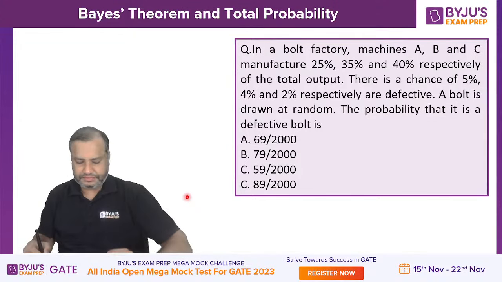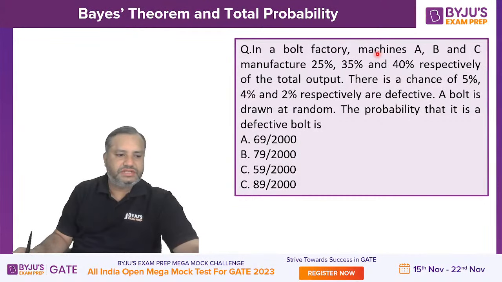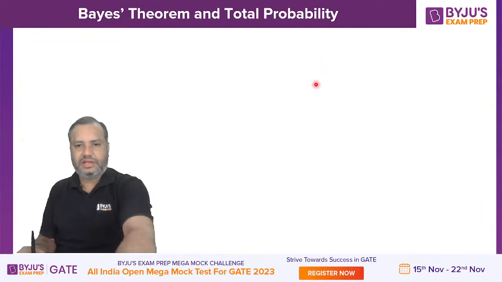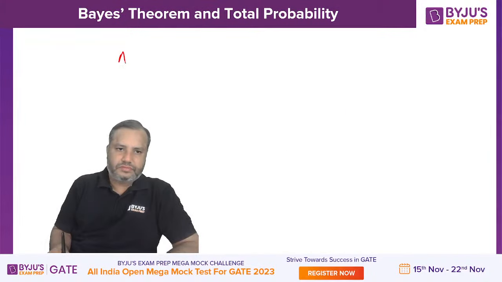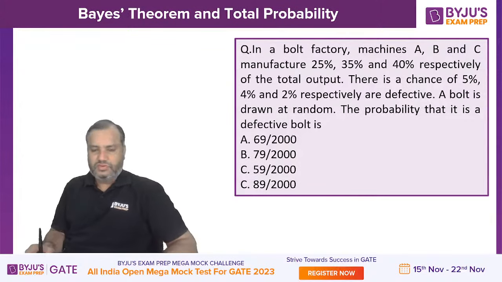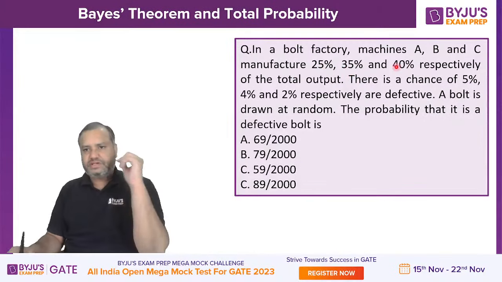See, in a board factory, machines A, B, and C manufacture 25%, 35%, and 40%.